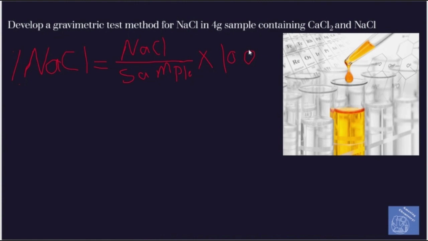Here, I will add sulfuric acid to the solution of the sample. So the calcium chloride will be converted to calcium sulfate and will form a precipitate, and I will filter the solution and throw away the precipitate. I will take the solution and evaporate the solvent, which will be water, and the excess sulfuric acid, and after the evaporation I will dry the formed solid, which will of course be the sodium chloride, and I will measure it on the analytical balance to get its mass.